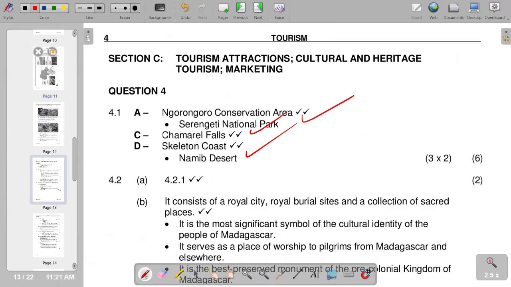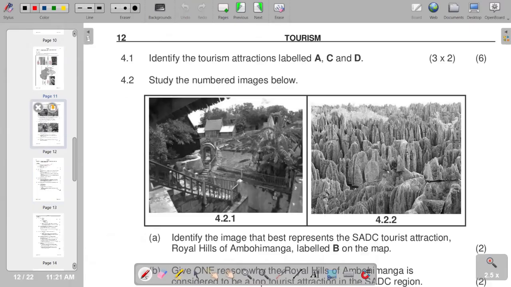Then we move on to the next part, which is now 4.2. Study the numbered images below. So of course, we've got 4.2.1 and 4.2.2. We have to study the images and identify the image that best represents the SADC tourist attraction Royal Hill of Ambohimanga, labeled B on the map.